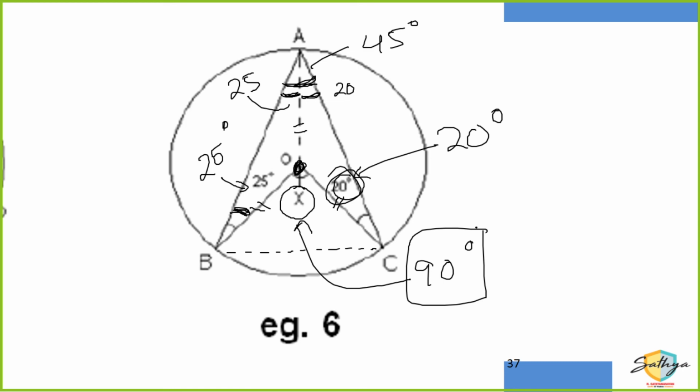Gautam, that's why they will never give you a perfect figure unless they have mentioned that figure is according to scale. You should never assume that, right? You will get a rough idea, but don't depend on the figure, because many a times I've seen them say this is a 90 degree angle. जानबूझ के ऐसा draw करेंगे and they will say this is 90 degrees, right? So they never depend on the figure. Don't go by the figure.